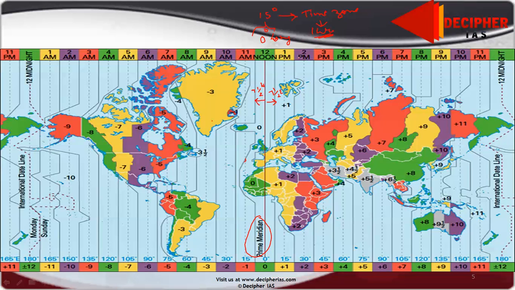So how many time zones will there be? As there are 24 hours in 360 degrees, there will be 24 time zones. And the dateline will be exactly 180 degrees after the prime meridian. Whether you go from the east or from the west, you will reach the dateline only, because the Earth is spherical.